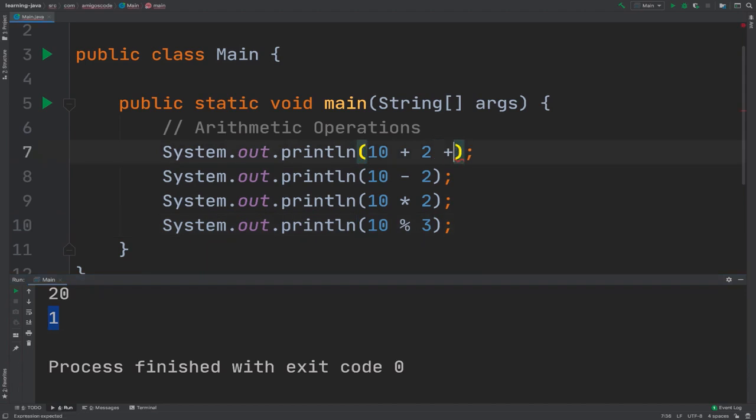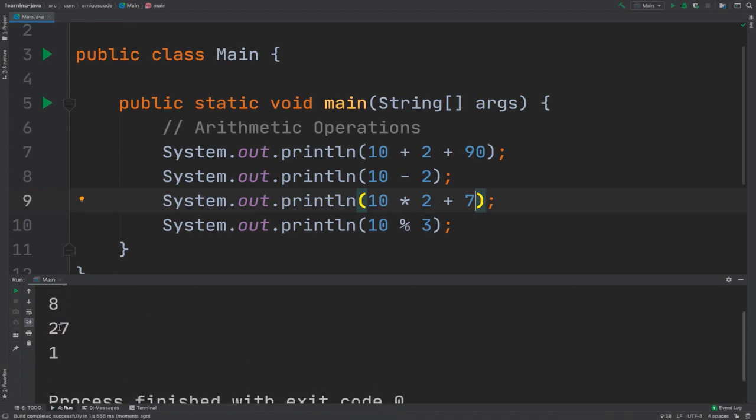So right here I could say 10 plus 1 plus 2, or actually let's say plus 90. And right here, if you remember BODMAS, the actual order that these are applied, this works the same way. So if I was to add plus and then 7, so the order of this is 10 times 2 and then plus 7, so 27. So if I run this, you can see that we have 27.